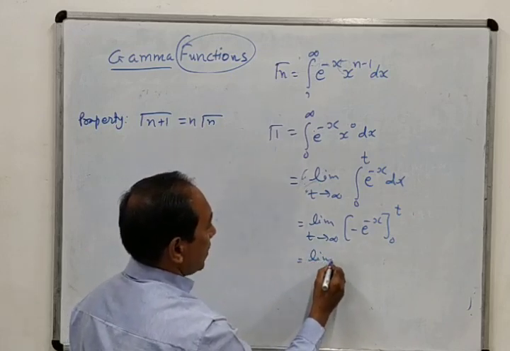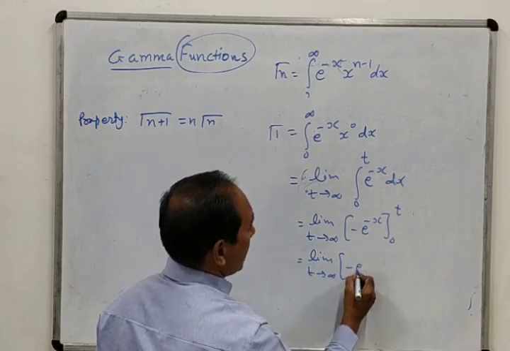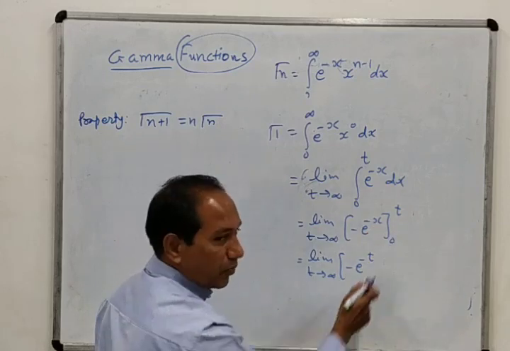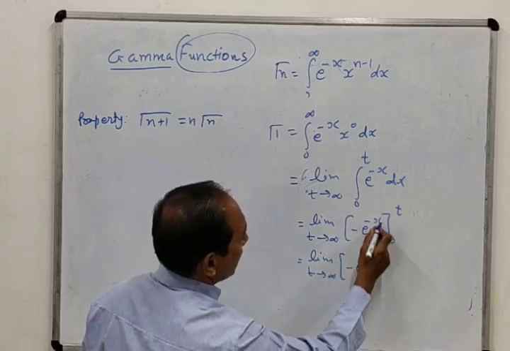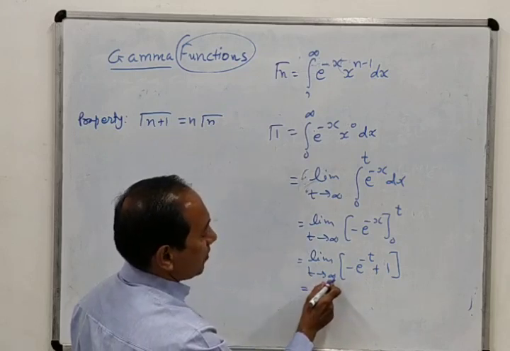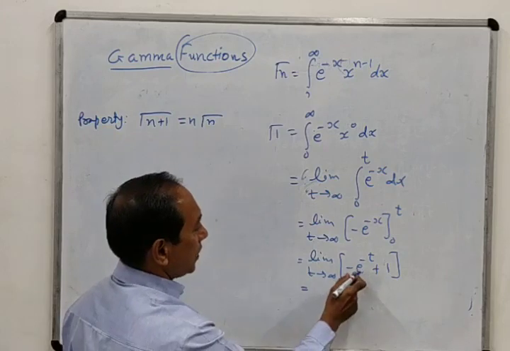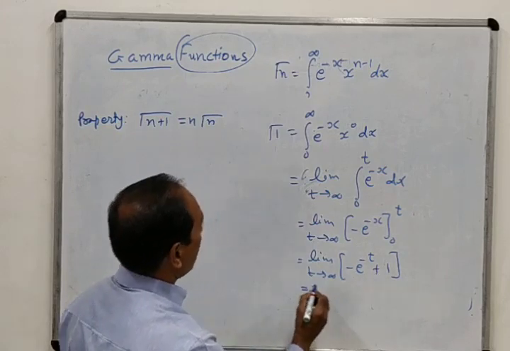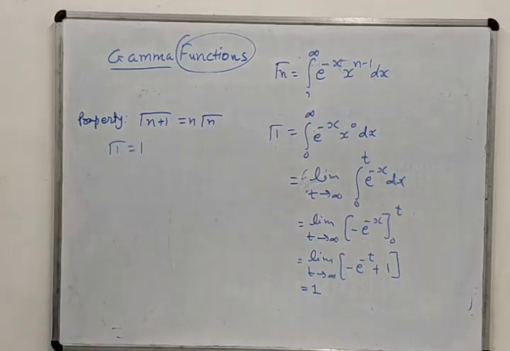So limit t tends to infinity. Now we will put upper limit t, x equal to t. So minus e raised to minus t. Then we will put lower limit 0. So it will become plus, minus minus plus. E raised to 0 is 1. Okay, then we will find the limit t tends to infinity. But we know that e raised to minus infinity tends to 0. So it is 0 plus 1, that means 1. That's why we have proved that gamma 1 equals 1. So you must remember this value. Gamma 1 equals 1.